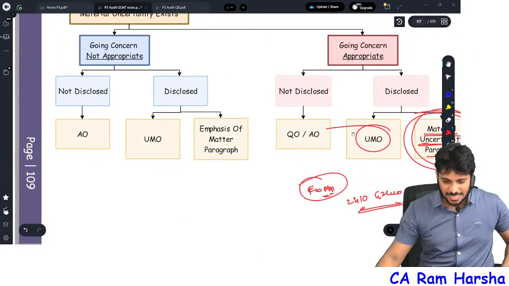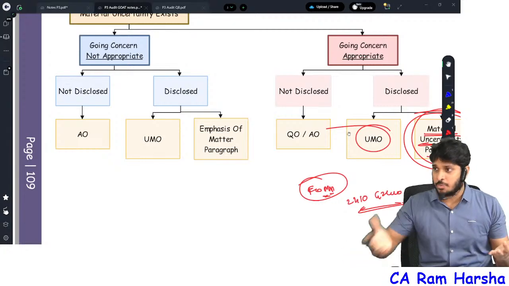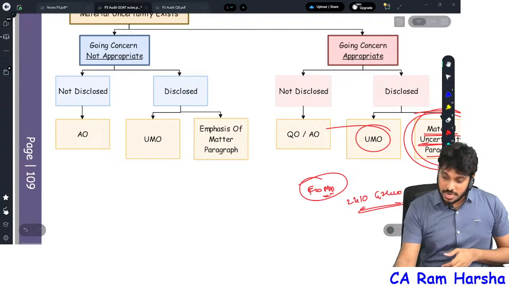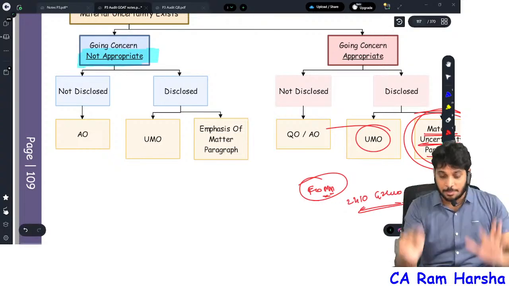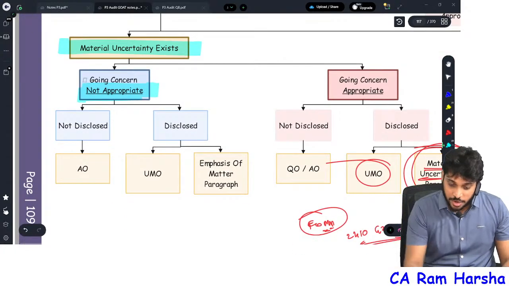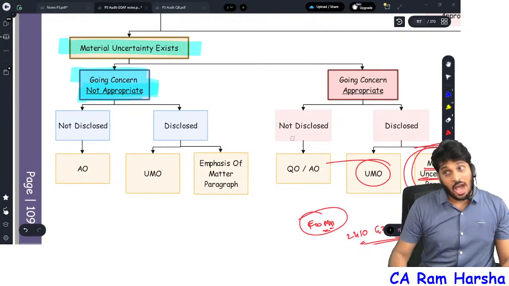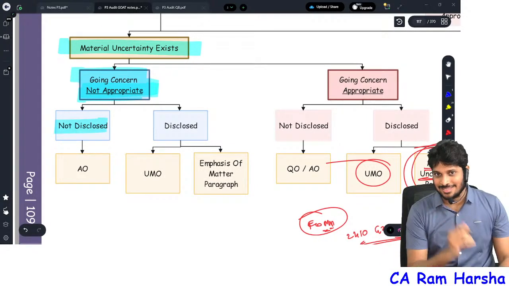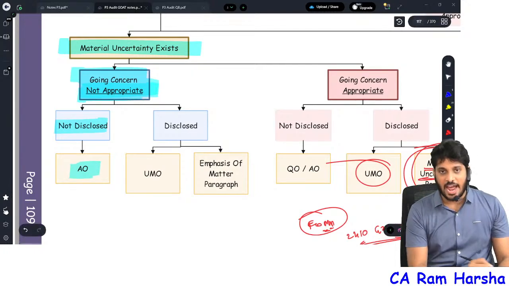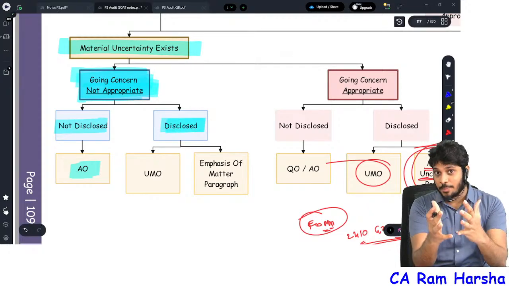That's it. Sir, for example, material uncertainty is there, sir. It's not the Air India situation, sir. The company is already bad. Company operations are already stopped. Company loans and all matured already. People are questioning already. The company is not doing any business at all. Sir, going concern is inappropriate, not at all appropriate. Not only uncertainty, it's actually going concern is inappropriate straight away. Going concern inappropriate. How are the financials prepared? Sir, they're not disclosing this, sir. Financials are prepared on going concern basis. Straight away adverse opinion.